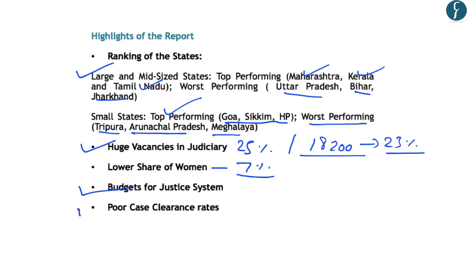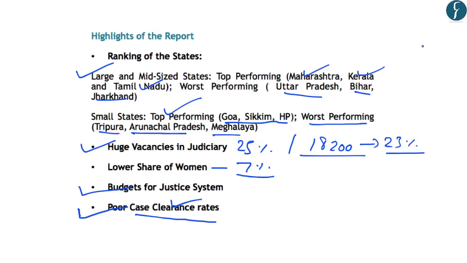And the last aspect which is highlighted by the report is the poor case clearance rates. Now here it should be understood that the case clearance rates refer to the number of cases which are cleared in a year as compared to the number of cases which are filed in that year. And if this case clearance rate is higher for a state, it will reduce the number of pending cases in the judicial system of that state. However, this report highlights that only some of the states have a high case clearance rate, and this is leading to increased pendency and delay in the disposal of cases.